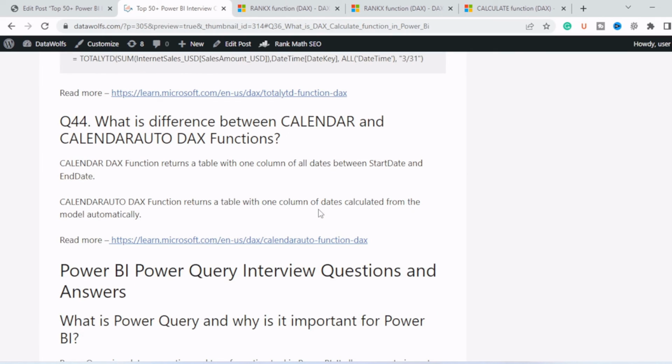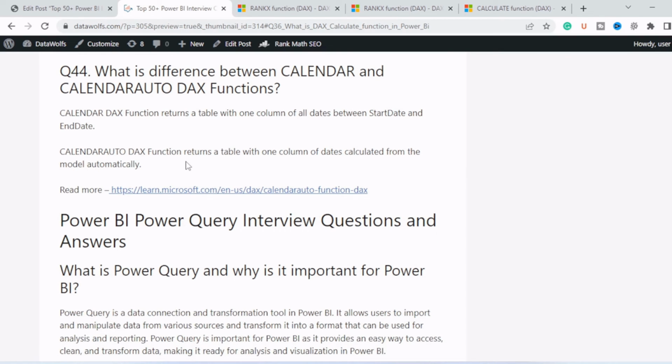Next question is, what is the difference between the CALENDAR and CALENDARAUTO DAX functions? The CALENDAR DAX function returns a table with one column of dates between start date and end date. So in the CALENDAR function, you need to pass start date and end date as arguments, and it will create a date table comprising the start date, the end date, and continuous dates between them. Whereas the CALENDARAUTO function automatically returns one column of dates calculated from the model.